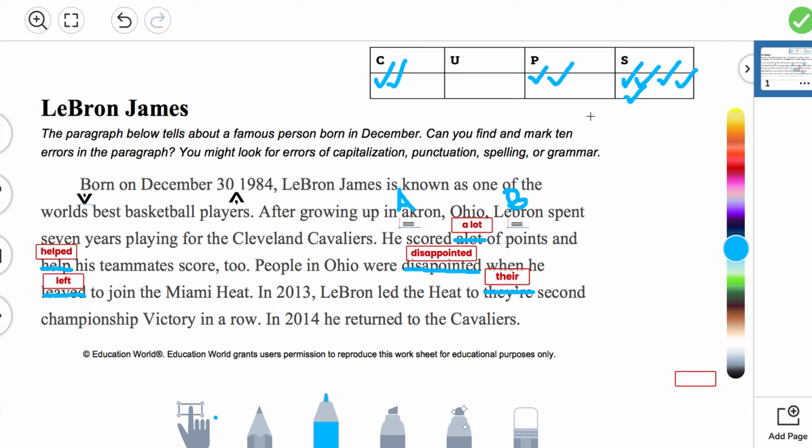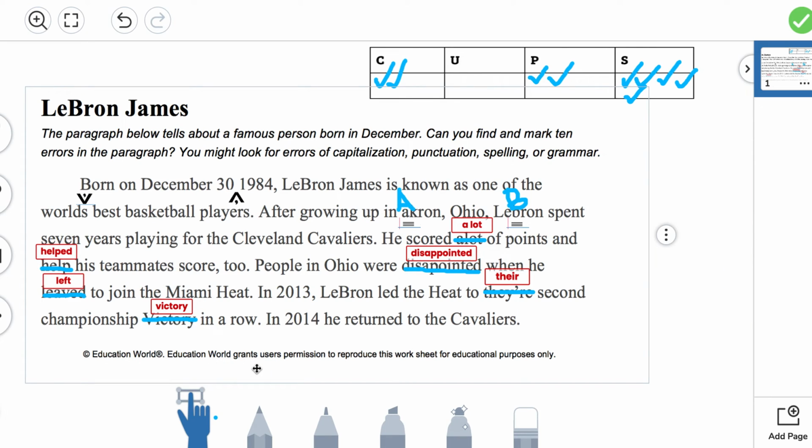So let's go back and look at the word "victory." Victory is a common noun. A common noun doesn't start with a capital letter. So I want you to get your marker and I want you to cross out "victory." And we're going to move our text box now. We need to start off that word with a lowercase v, "victory." All we did was change it from an uppercase V to a lowercase v because it's a common noun. Common nouns are not capitalized.